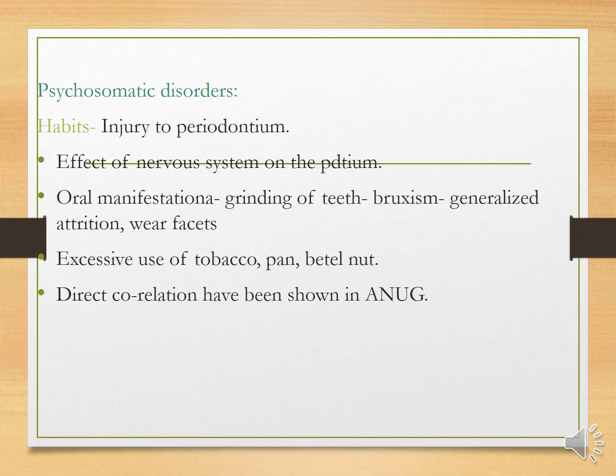Psychosomatic disorders are habits causing injury to the periodontium, because of the effect of the nervous system on the periodontium. Oral manifestations include grinding of the teeth, bruxism, generalized attrition, wear facets, and excessive use of tobacco, pan and betel nut. There is a direct correlation shown.